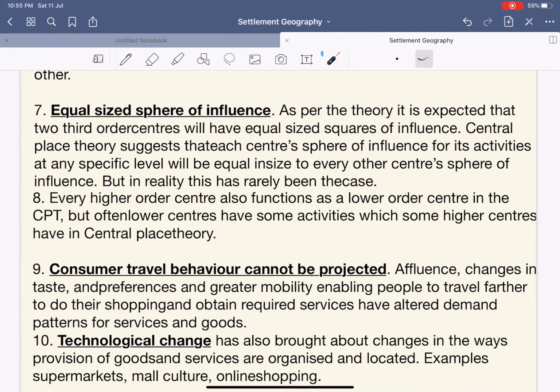Next, equal sized sphere of influence. It says that as per the theory, it is expected that centers of the same order will have equal sized spheres of influence. Central place theory suggests that each center's sphere of influence for its activities at any specific level will be equal in size to that of the others, but in reality it has been rarely seen.